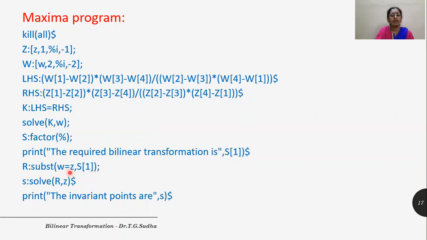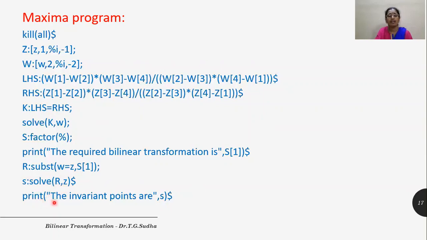So we put W is equal to Z here under the command subst, all in lower case. And here we get the expression in terms of Z, and that is stored under capital R. And this R is the expression to be solved for Z. So we give solve command, and here R is solved for Z. So here the solve command solves for the variable Z in the expression R. So that will be the required invariant point.